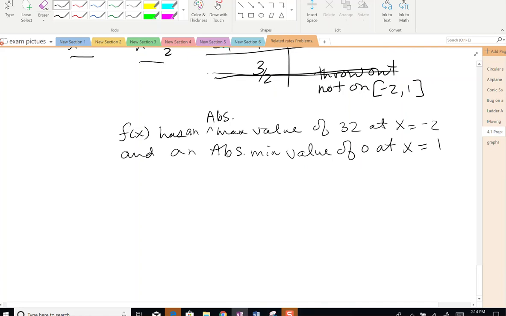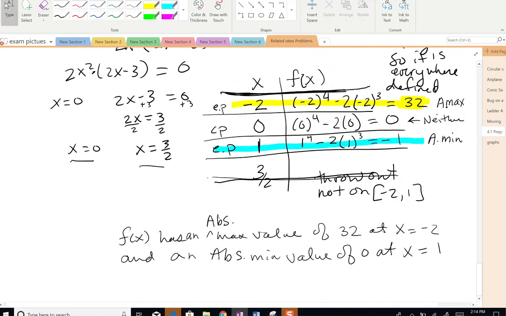And that is our absolute max and absolute minimum test.